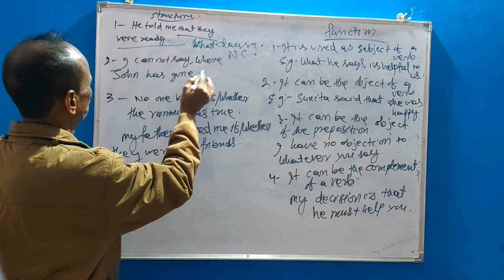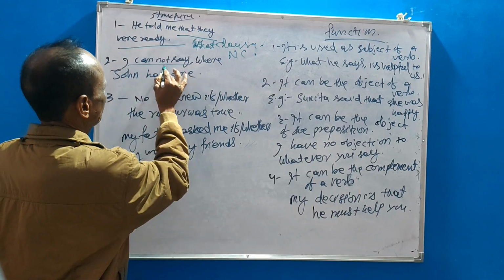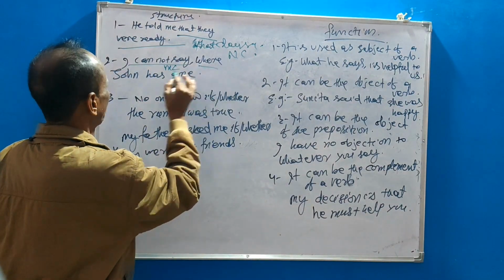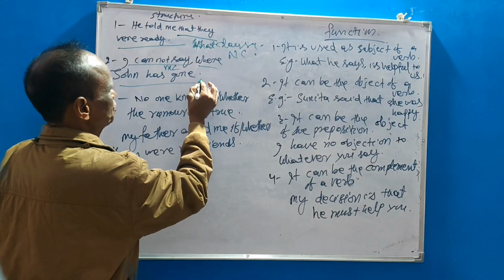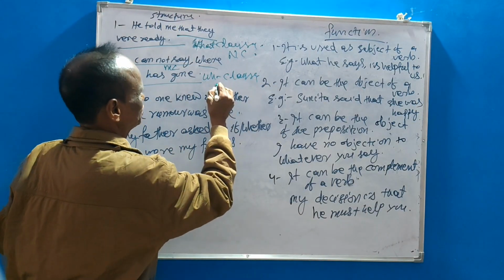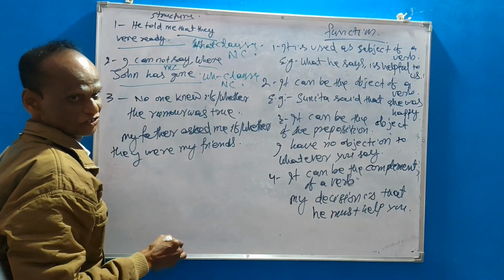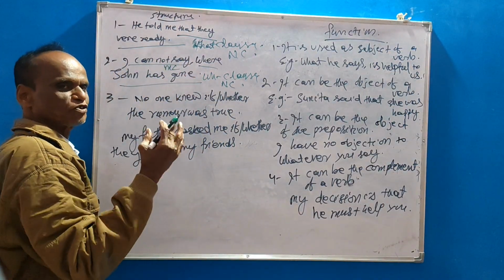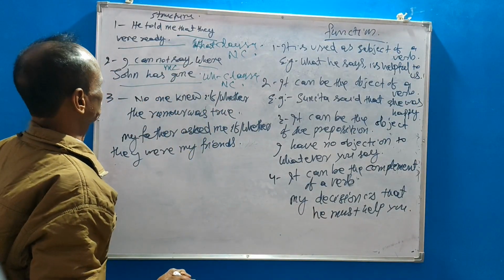I cannot say where John has gone. MC, main clause or say independent clause, where John has gone. That is double H clause or say noun clause. If noun clause begins with double H word, that is also known as double H clause or say noun clause.